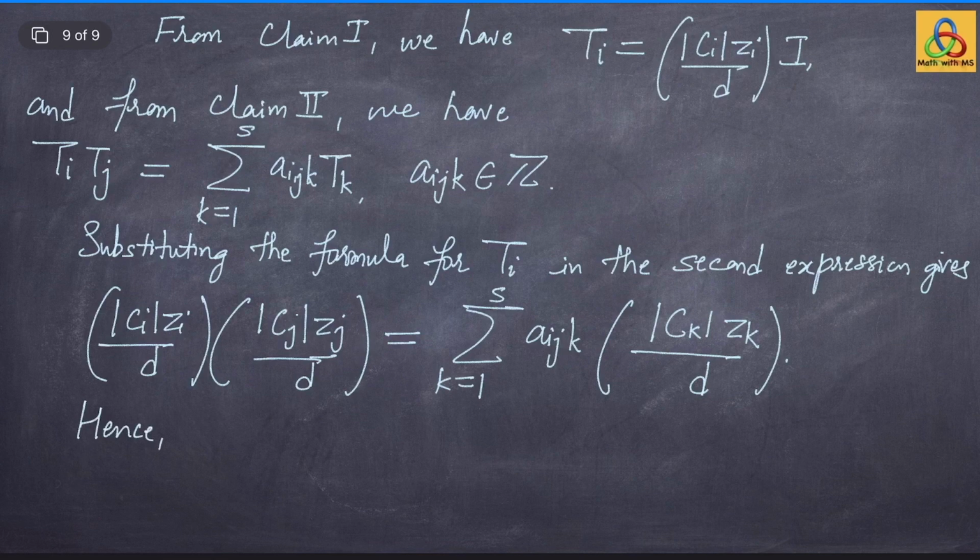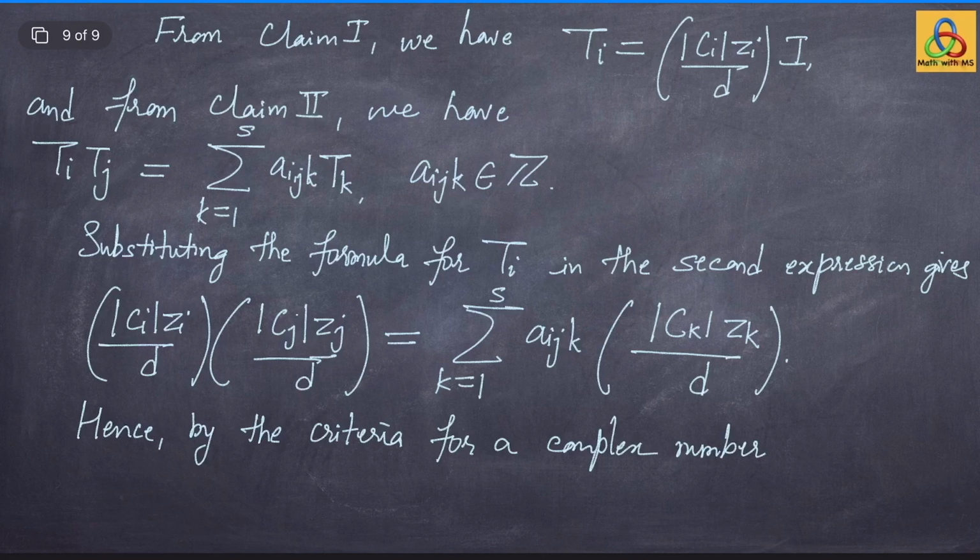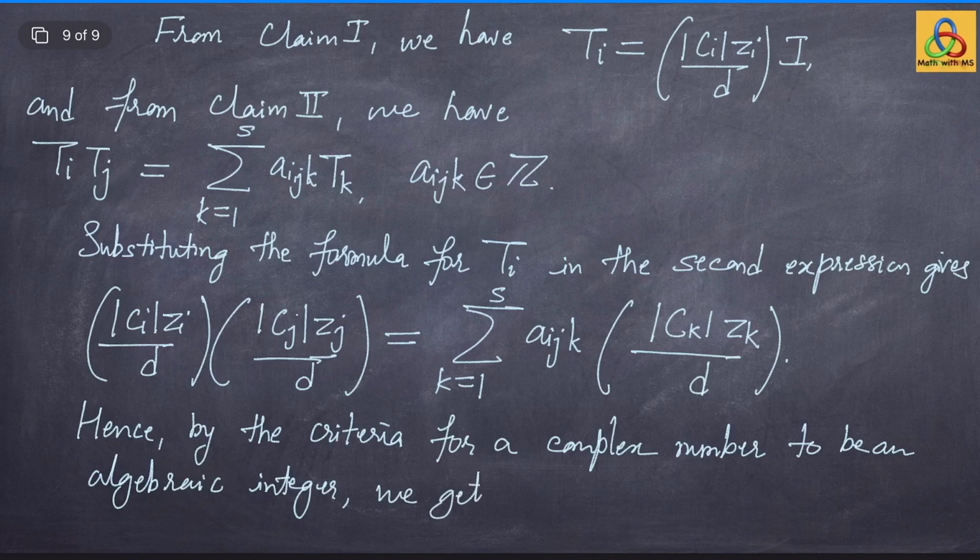Hence, by the criteria for a complex number to be an algebraic integer, it follows that cardinality of Ci times the value of the character on this conjugacy class Ci, that is Zi, divided by d, the degree of the representation, is an algebraic integer. That is, cardinality of Ci times Zi divided by d is an algebraic integer.